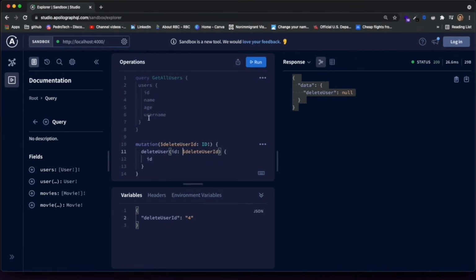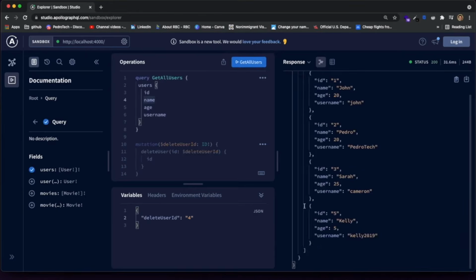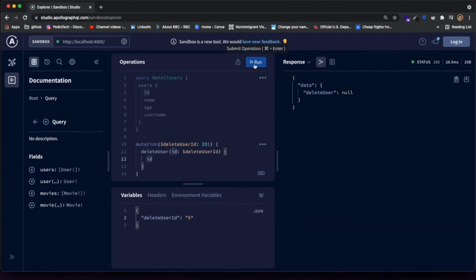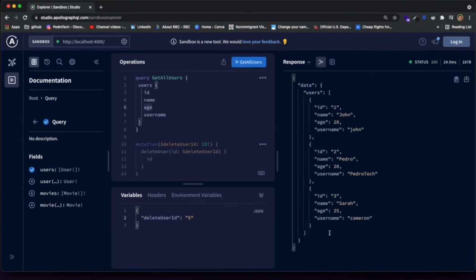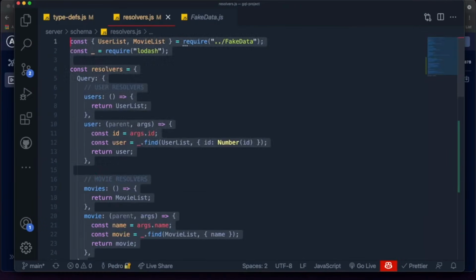So we just deleted the user. Let's try to get all users again, and you should see that Rafe is not here because we deleted him. If I try deleting Kelly over here, you should see that Kelly doesn't exist anymore. So this is amazing. It means our mutations are working.